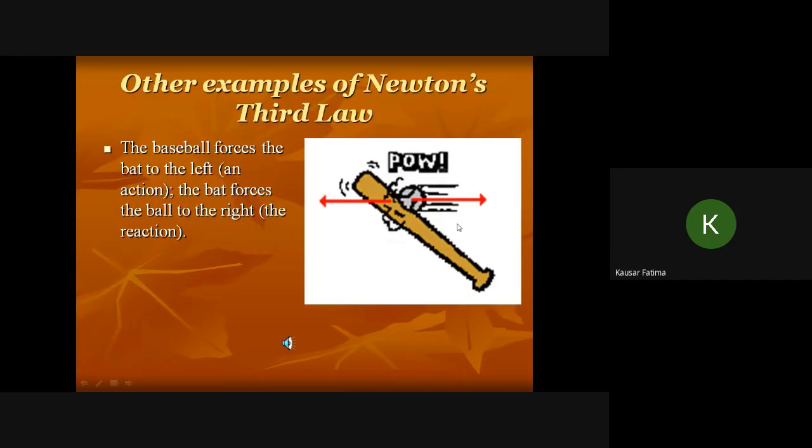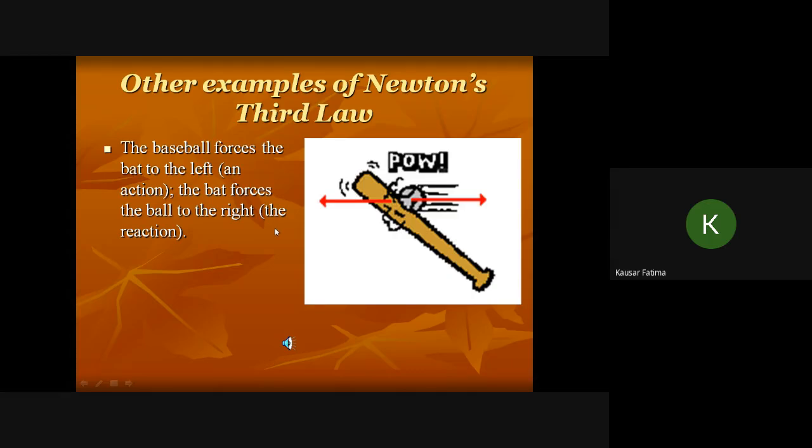Other examples here: the baseball forces the bat to the left, and this is an action. The bat forces the ball to the right. Okay, they interact at the same time. They apply force in the opposite direction. The magnitude of the force will be the same. Suppose the ball applies 10 Newton force on the bat, so the bat also applies 10 Newton force on the ball